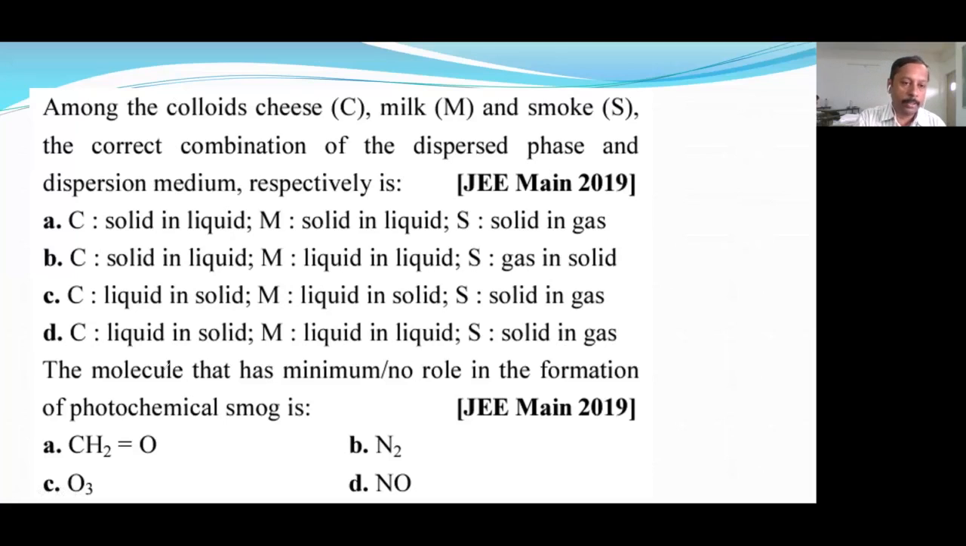So, first answer here is D. Next, nitrogen has no role in photochemical smog. But indirectly NO is there, understood? So N2 has no role.